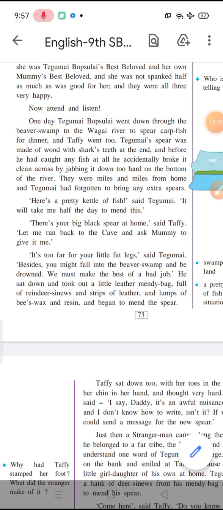Beavers are a large semi-aquatic broad-tailed rodent which are native to North America and northern Eurasia.